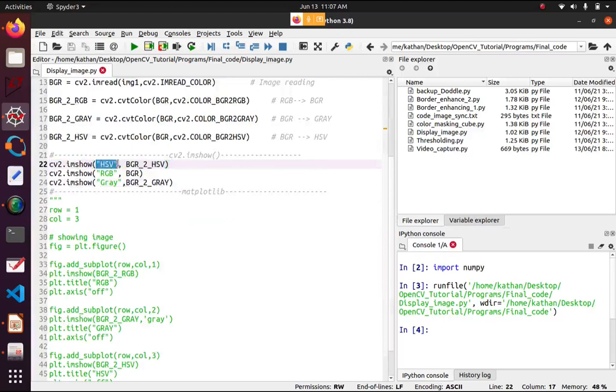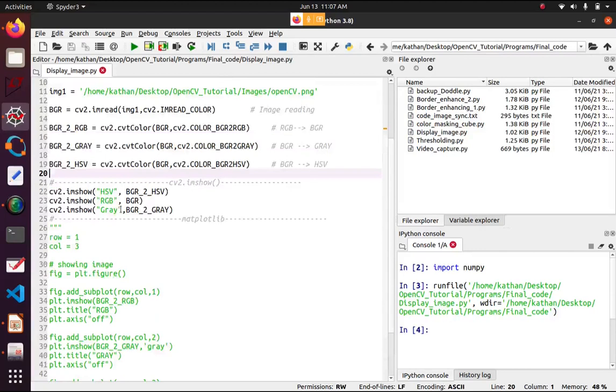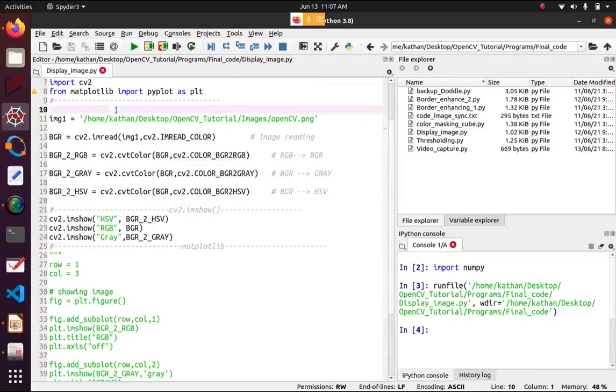First you pass the window name and then the image which you want to show. I have plotted these three images: BGR to RGB, BGR to gray, and BGR to HSV. You do not need to write anything. I have provided that code. Just change the address here.